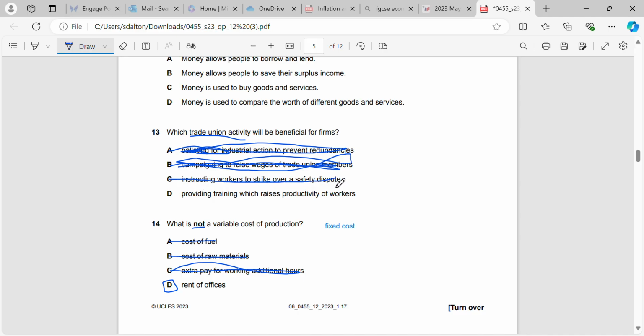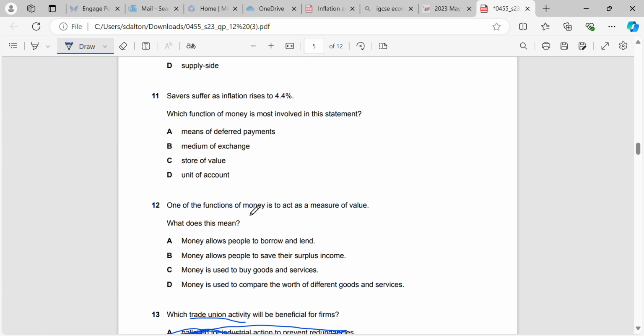Instructing them to strike is essentially the same as the industrial action up here. They won't be working, so productivity will be down. But if a trade union provides training, which raises productivity, then the firm will be very happy, because that will allow them to be more productive and will benefit them.